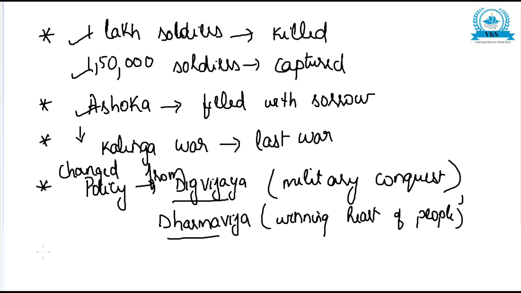The Kalinga War thus became a turning point in the life of Ashoka. According to the 13th Rock Edict, about 1 lakh soldiers were killed and 1,50,000 soldiers were captured.